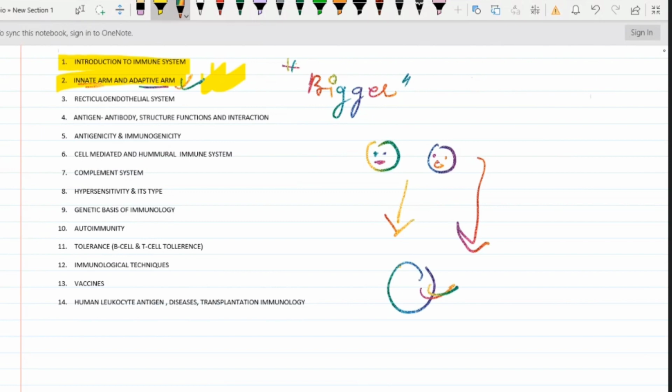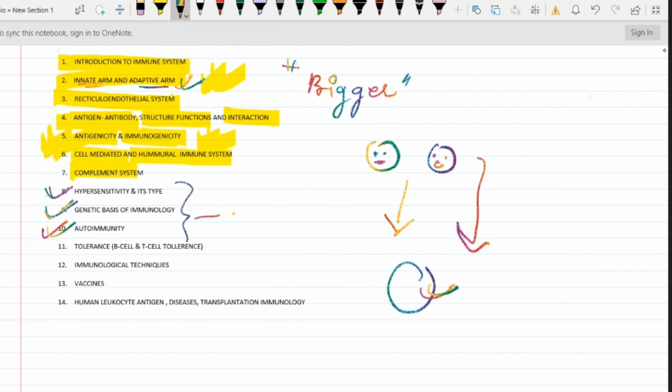Then we will be dealing with the reticuloendothelial system. The fourth is antigen and antibody, their interaction, structure, function, right? This fifth one, here antigenicity and immunogenicity. Here also we'll see it in a bigger picture. Now then, types of immune responses, humoral and cell mediated. Then we'll see the complement system, and after that we'll be seeing hypersensitivity, genetic basis of immunology, and autoimmune immunity. These three are my favorite part. Then we'll see the tolerance.